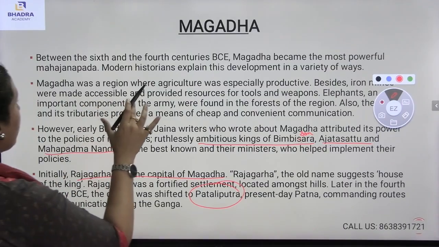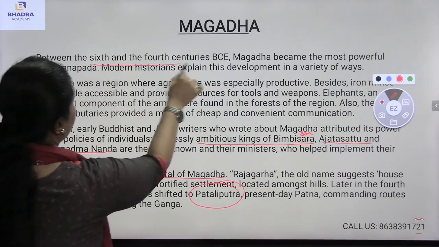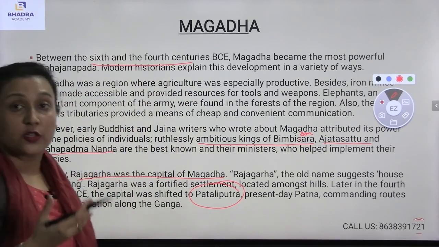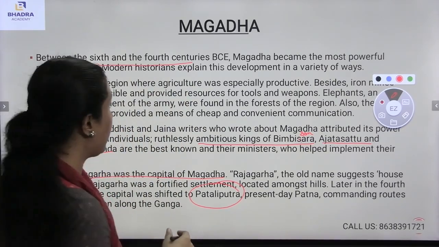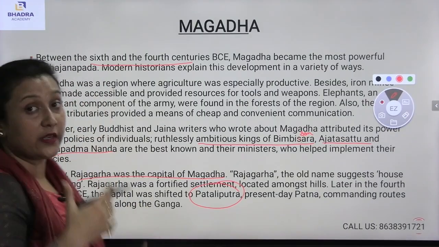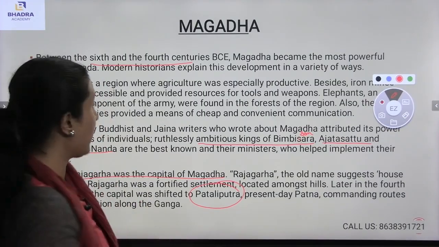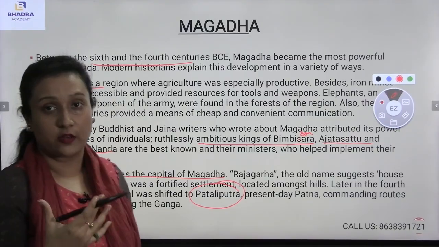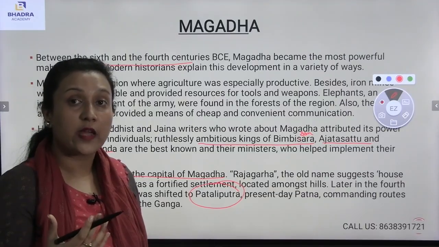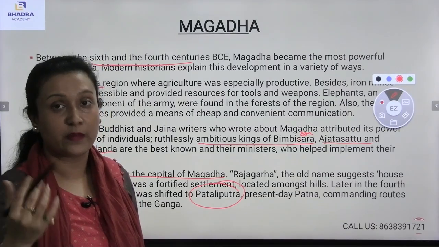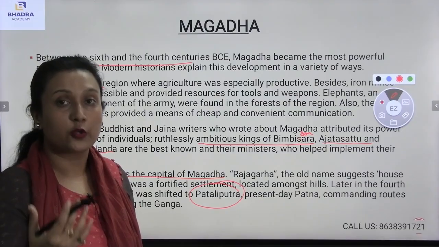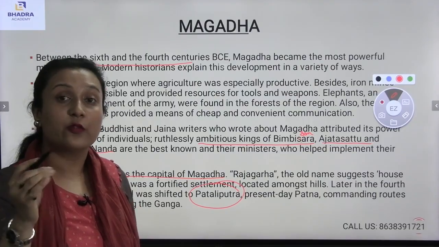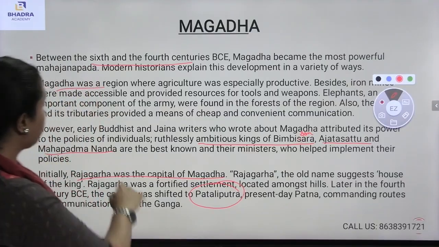Here you see what we have studied about the 6th and 4th century. During the 6th and 4th century itself, Magadha came into existence, and most of the development was created during that time. Magadha was very much a region of agriculture, and the iron mines were accessible to all the people for tools and weapons. An elephant was an important component of the army.